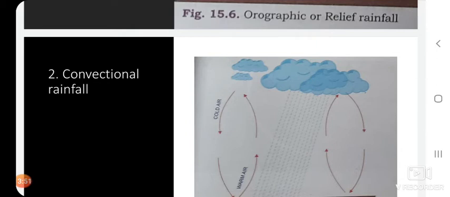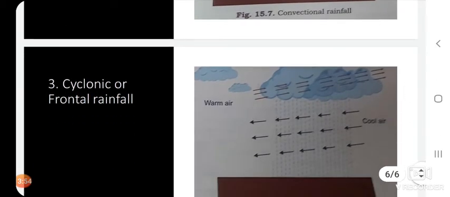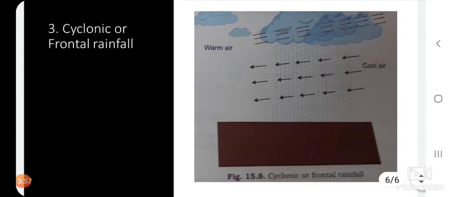Coming to the next type of rainfall, the cyclonic or the frontal rainfall. Children, this type of rainfall is due to the cyclones in the tropical latitudes. This occurs only due to the cyclone. Sometimes unexpectedly we experience rainfall, and we say, yes, there was a cyclonic effect. So because of that there is rainfall. That type is cyclonic or frontal rainfall, and it is also because of depressions in the temperate latitudes or the mid latitudes.